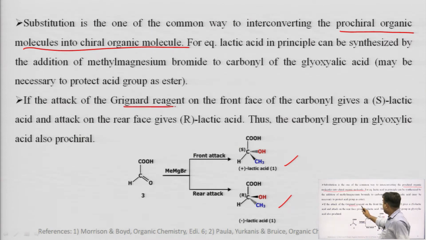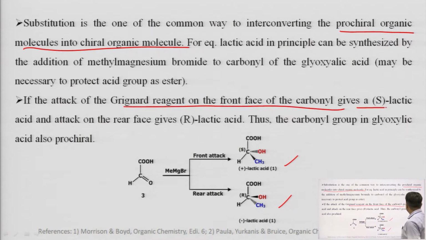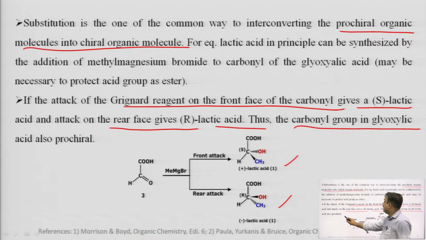If the attack of the Grignard reagent on the front face of the carbonyl group gives S lactic acid, the attack on the rear face gives the R lactic acid. Thus, the carbonyl group in glycolic acid is also prochiral. Why? Because attack will take place on that particular carbonyl group by the Grignard reagent.